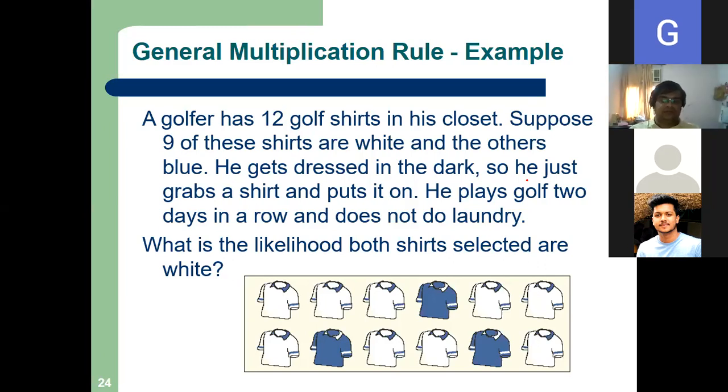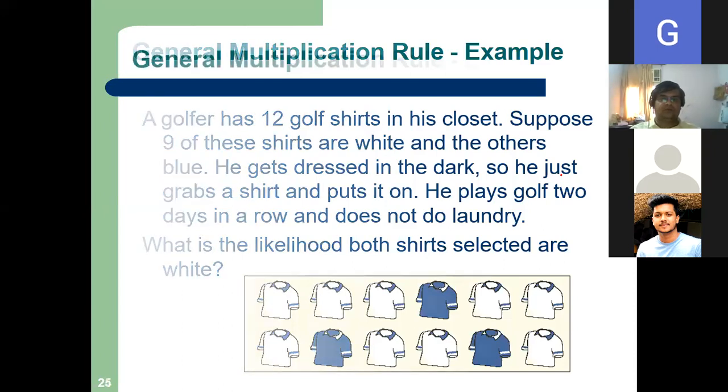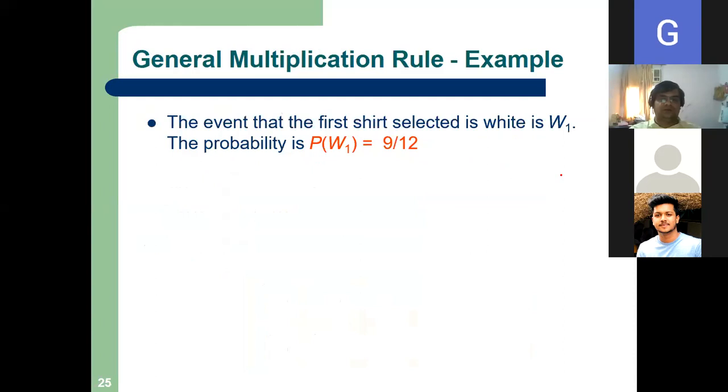So let me solve it. So again, see. So we have to write this way, right? See, event that the first, there were 12 shots, no? There were 12 shots, okay? How many white, how many blue?